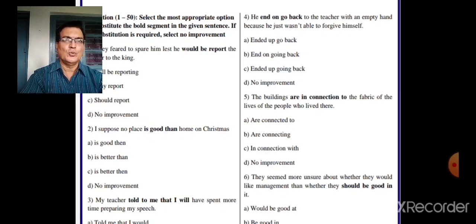So you have to improve this sentence. He ended up going back. End up going back. So that's the phrase end up. So he ended up going back to the teacher with an empty hand. So the right phrase you should be able to find out here. So C is the right answer, ended up going back.